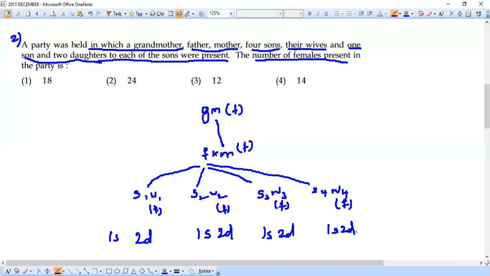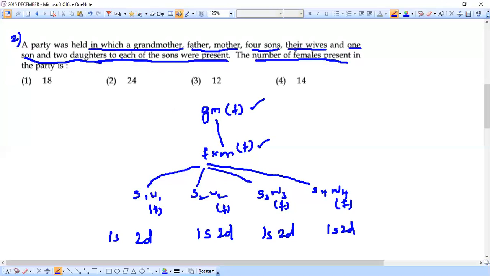So what we are about to find is the total number of females in the family. So far everything is perfect. We start from this grandmother. Then we have a father and mother. For them we have 4 sons along with wives, so there will be 4 females in this generation. And for each son, there is 1 son and 2 daughters. That's what is represented here. And we need to find the number of females.